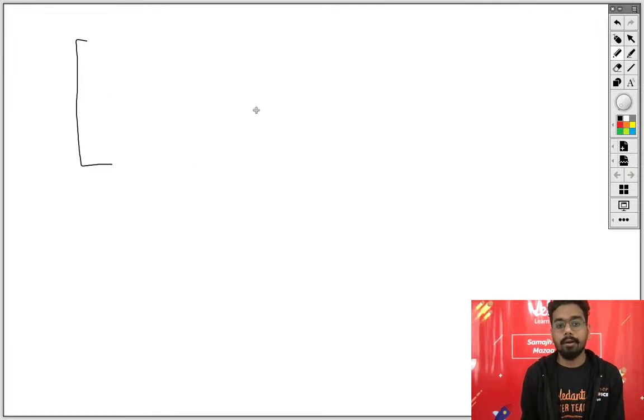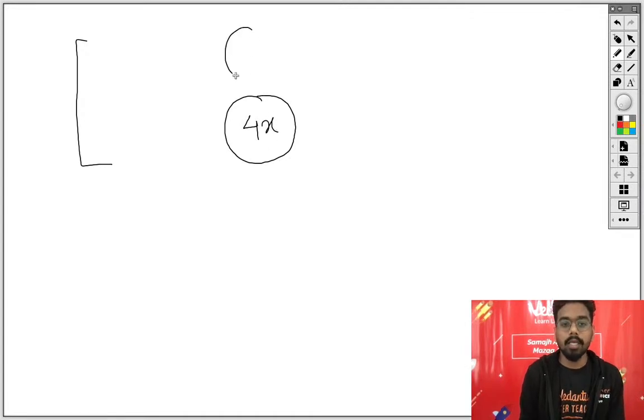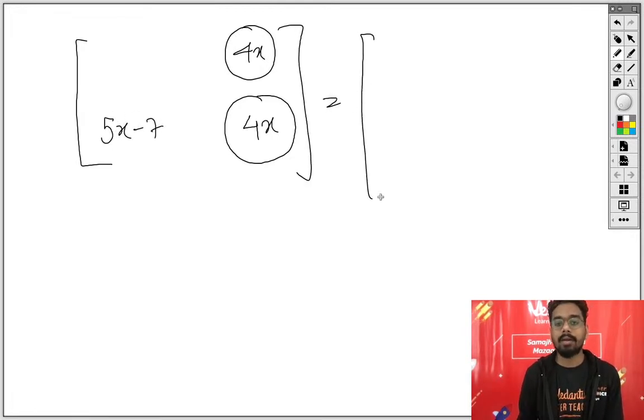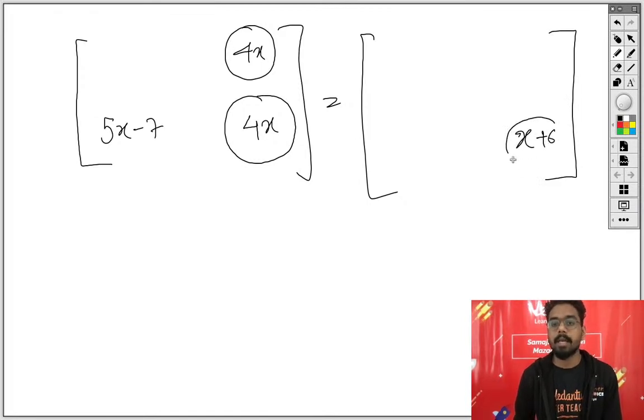Over here there was 4x, over here 4x, and over here it was 5x minus 7. And I remember this one over here is x plus 6. Whenever you come across a question from matrices, you will have either the equality of matrices, multiplication of matrices, or transpose. These three concepts are super duper important. So what does the equality concept say?